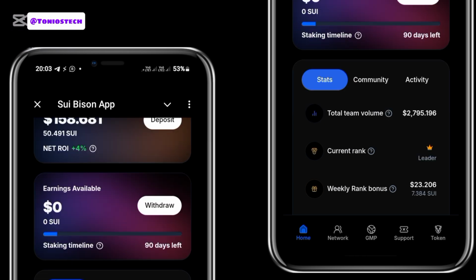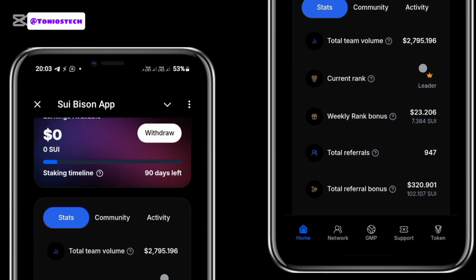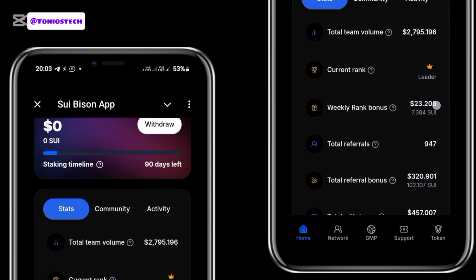Also, there are some other ways you can earn on this platform. You can be receiving a weekly salary. If I scroll up, as you can see on my screen here, my weekly salary normally is $25. So don't mind this $23 that is showing here. It's $25 they pay every week, and that $25 is about 7.3 SUI now. So every week they pay you salary, but they don't just pay you like that. They pay depending on your rank.